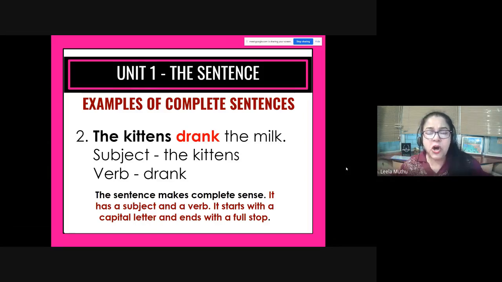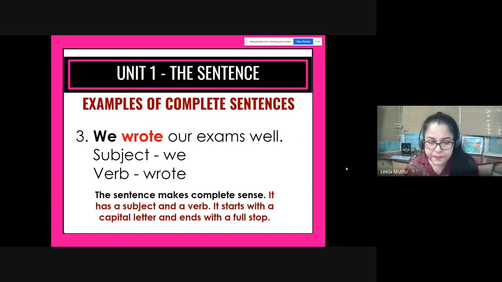It's a complete thought. It's a complete sentence and it makes complete sense. Starts with a capital letter, the, starts with a capital T, and the sentence ends in a full stop after milk. Okay. We wrote our exams well.